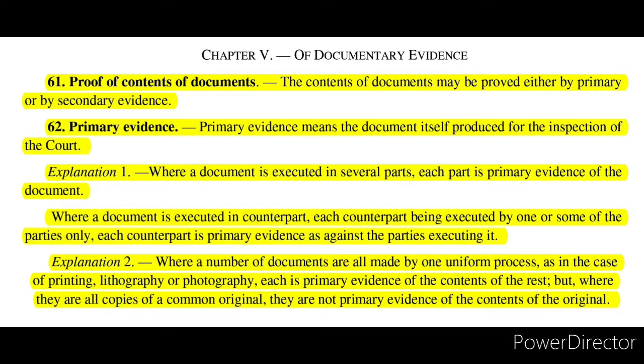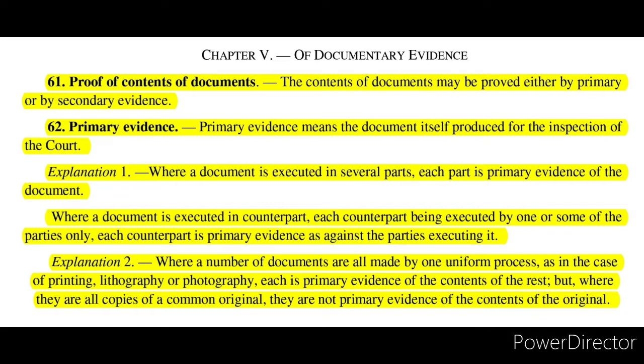So the counterpart that was executed by A will be primary evidence against A, and the counterpart executed by B will be considered primary evidence against B. This is how it will be considered.